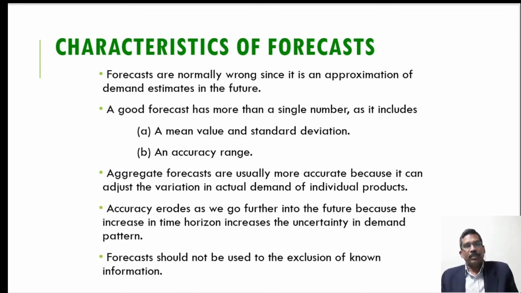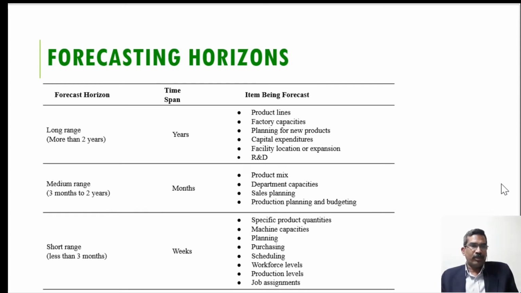That means the estimated demand will have more error. Now, the forecast should not be used to the exclusion of non-quantitative information. That means such information should also be used for forecasting, and it cannot be avoided.